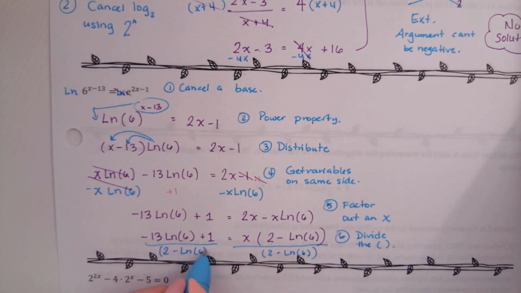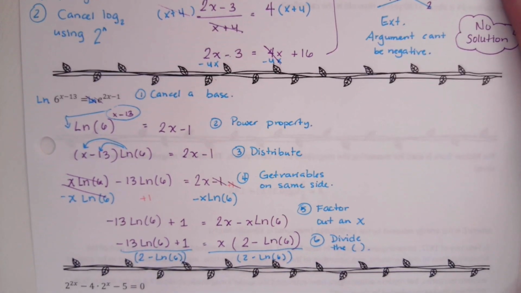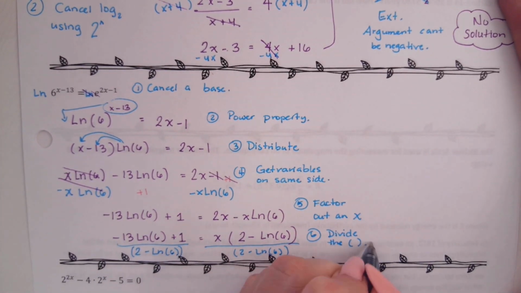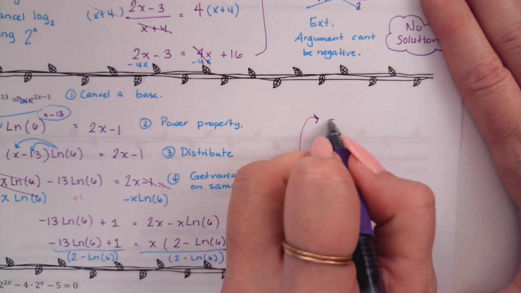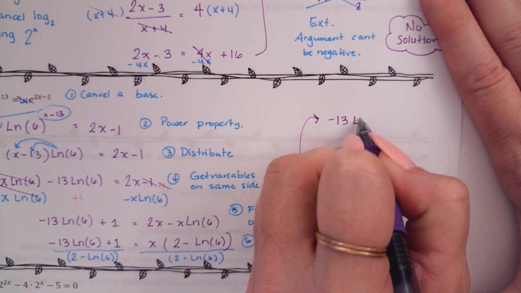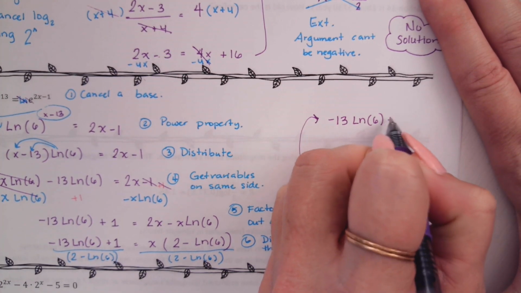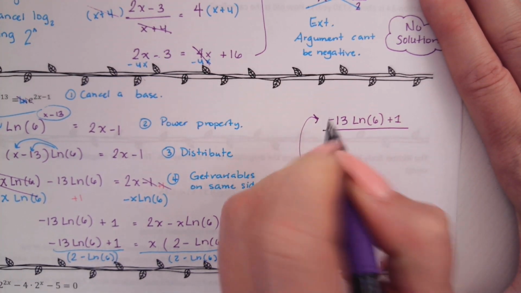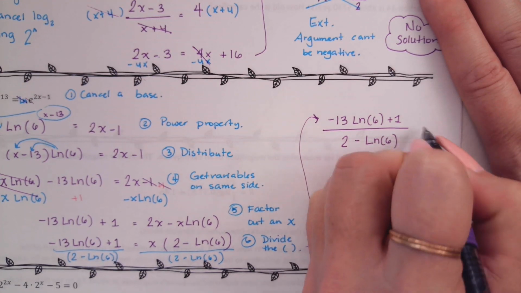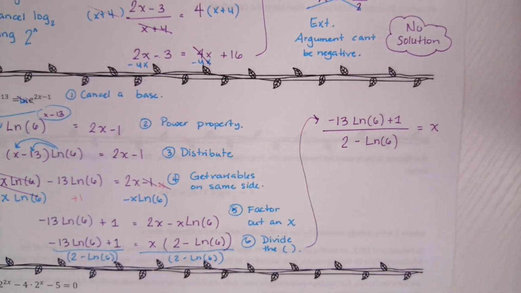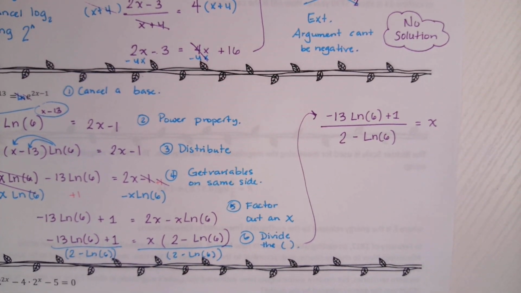And then this becomes your exact answer. I'm going to scoot it over here. Okay, so my exact answer is negative 13 times the natural log of 6 plus 1 over 2 minus natural log of 6. Okay. If you wanted to, you could turn that into a decimal.